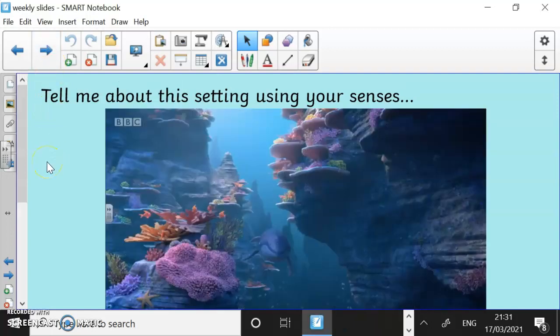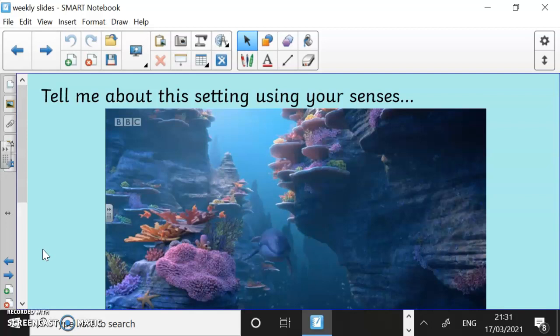Okay, here we've got a coral reef. You can see the whale swimming through it. Think about what you can hear, or see, or smell, or feel. Think about all those things in this setting. You can pause the video here and have a chat. Okay, don't forget to use your adjectives.